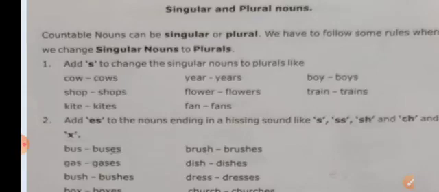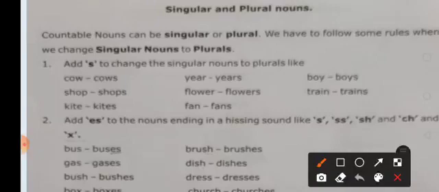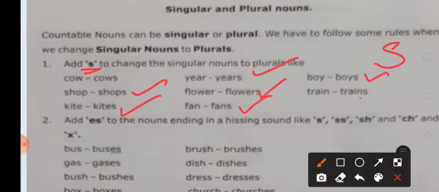First rule says add s to change the singular nouns to plurals. Just by adding s we can make the plural form of that singular noun. For example, see, cow, cows, shop, shops, kite, kites, ear, ears, flower, flowers, fan, fans, boy, boys, train, trains.